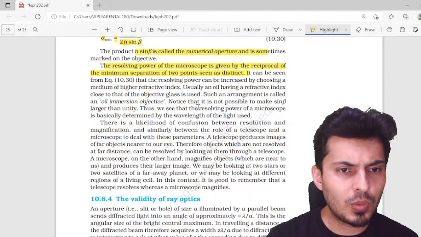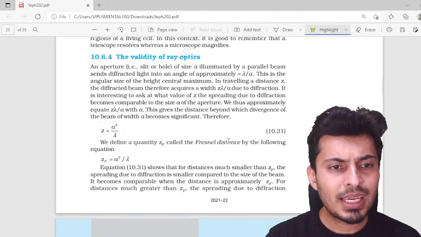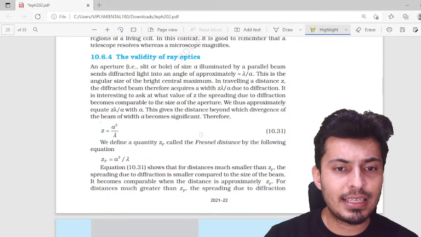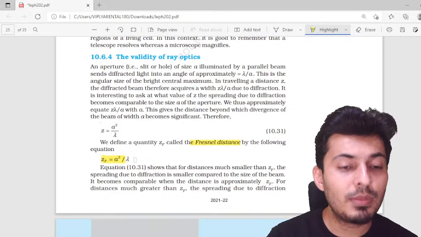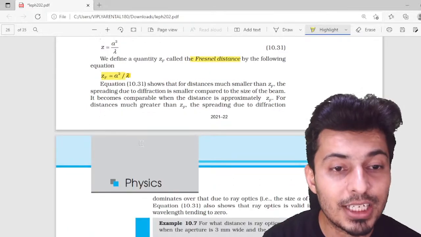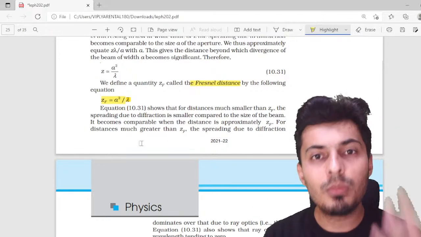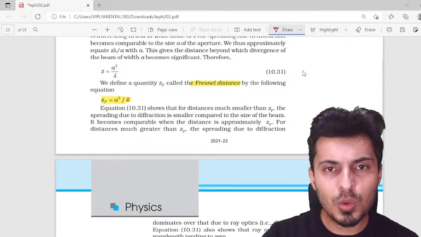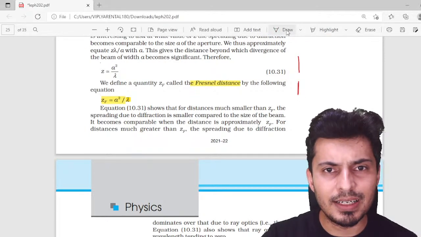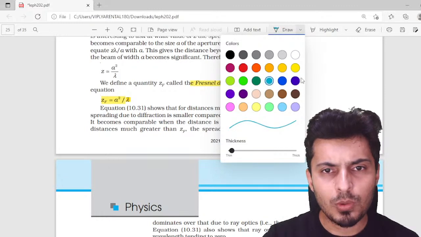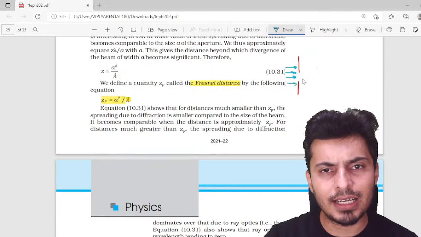The last thing that you should know is about Fresnel's distance, which is the minimum distance after which the diffraction effects become significant. See, you have light going through a slit, let's say over here. These are the light rays entering through a slit and they are diffracting.